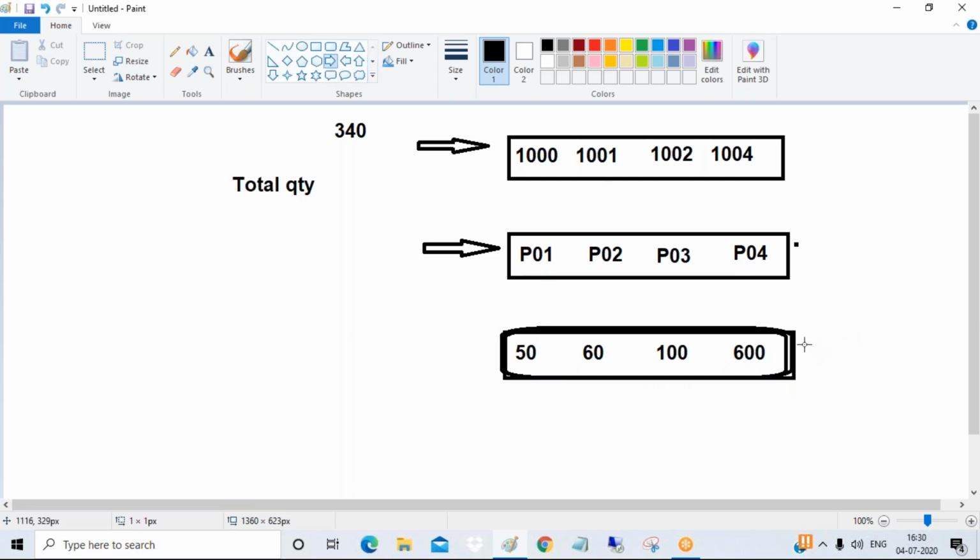Tell me guys, which is the faster approach? Row store approach or column store approach, if you want column totals? Column store, guys. Column store is much faster than row store. Why?